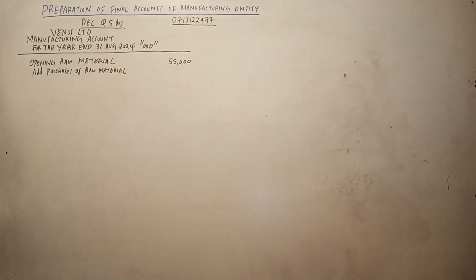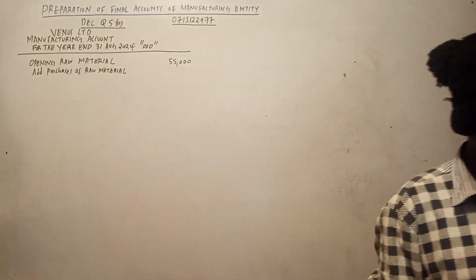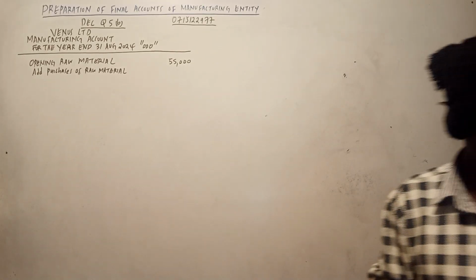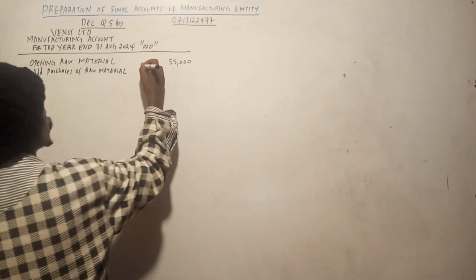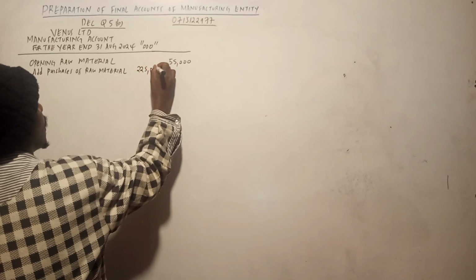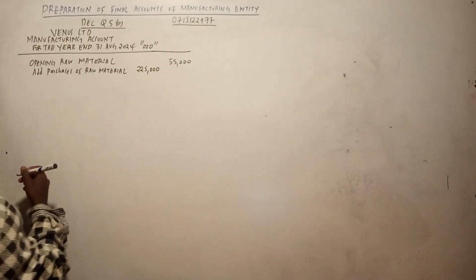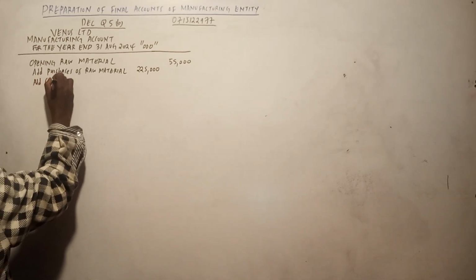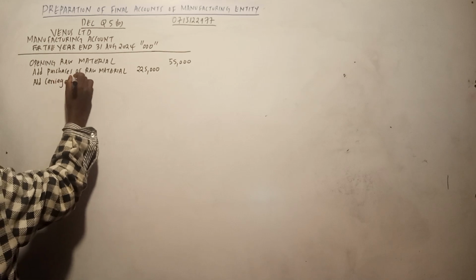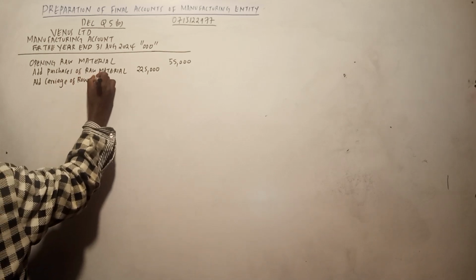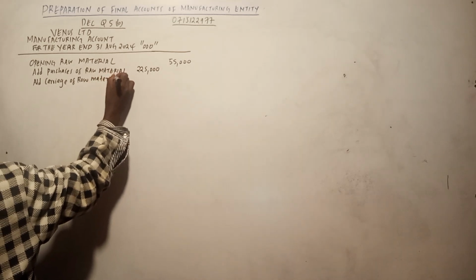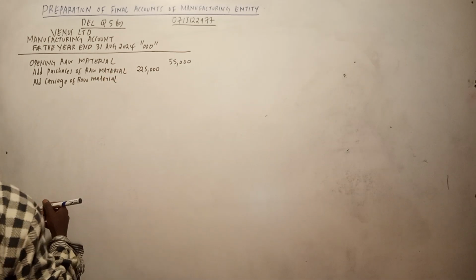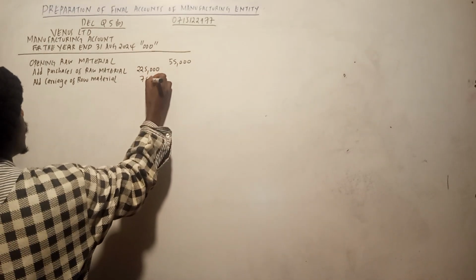So purchase of raw material, in the question, it is somewhere there. Purchases, so unaenda kwa purchases and sales. So 225,000. Then we have carriage of raw material. We need to add it. So add carriage of raw material. Carriage of raw material from the question, it is 7,500. You can see it clearly.